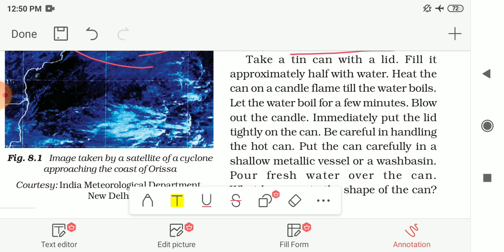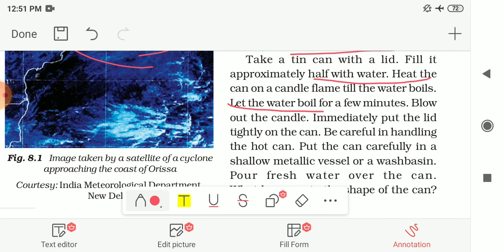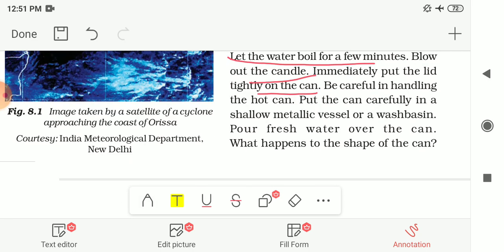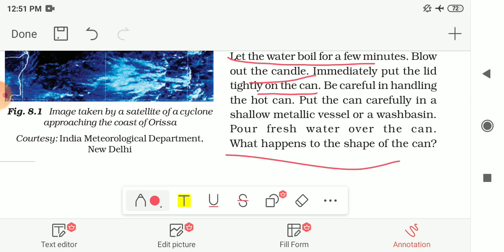For that you have to take a tin can with a lid, and fill it approximately half with water and heat the can on the candle flame till the water boils. Let the water boil for a few minutes, blow out the candle, and immediately put the lid tightly on the can.